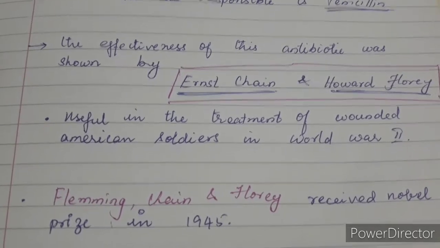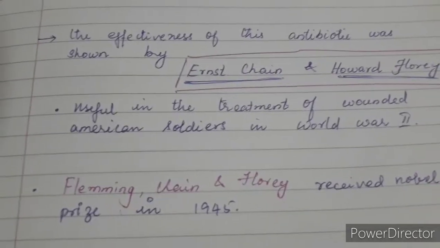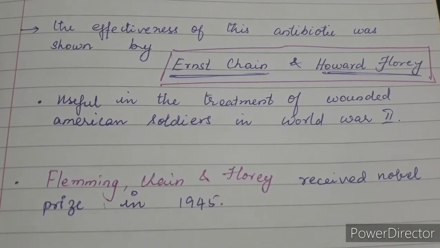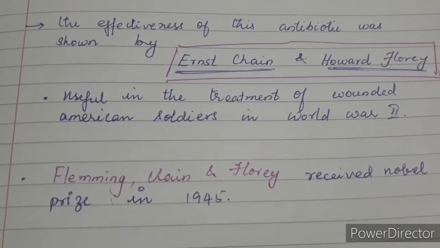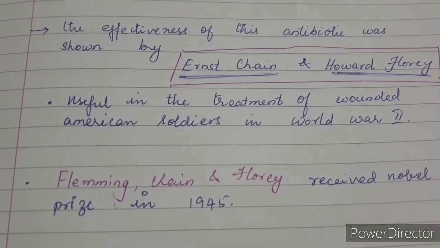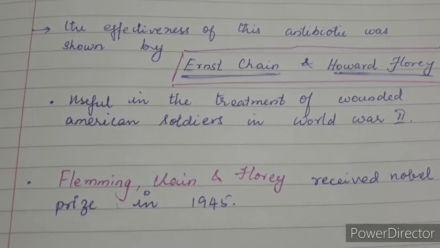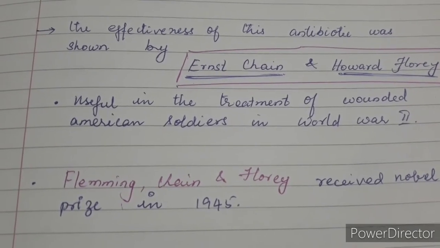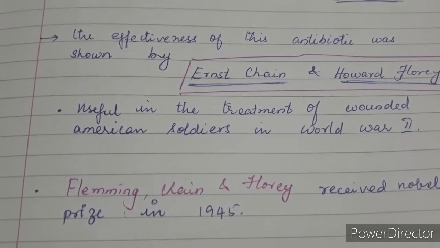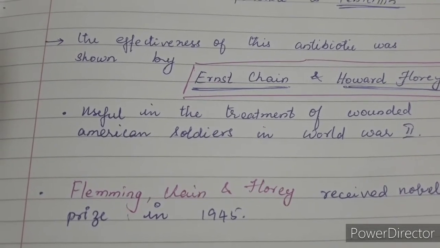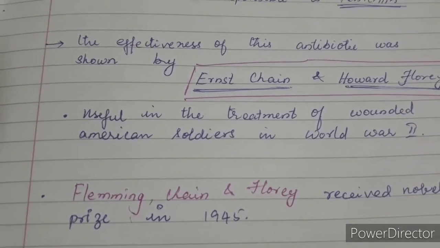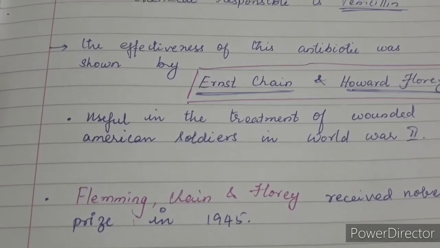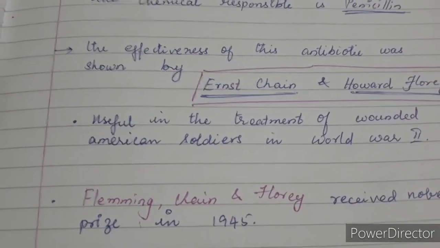These three scientists, Alexander Fleming, Ernest Chain and Howard Florey, received the Nobel Prize for this spectacular discovery in the year 1945, because penicillin saved a lot of lives during the Second World War. Soldiers used to die due to infected injuries, and penicillin saved many of these people from the infection caused by the injury.